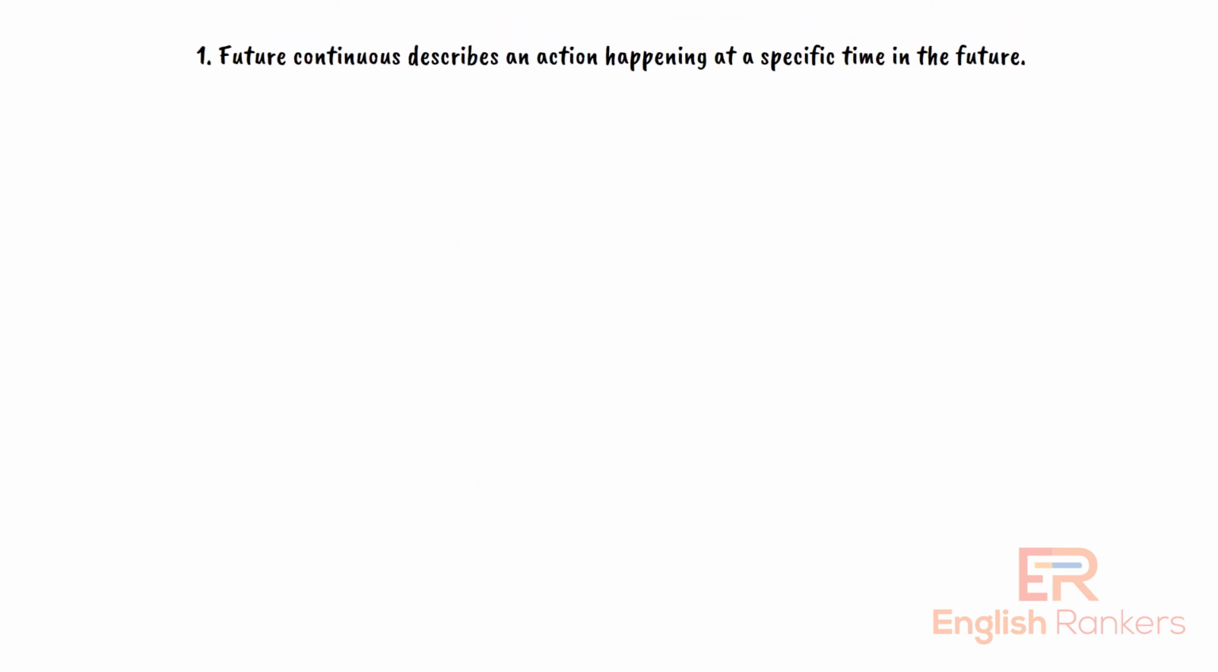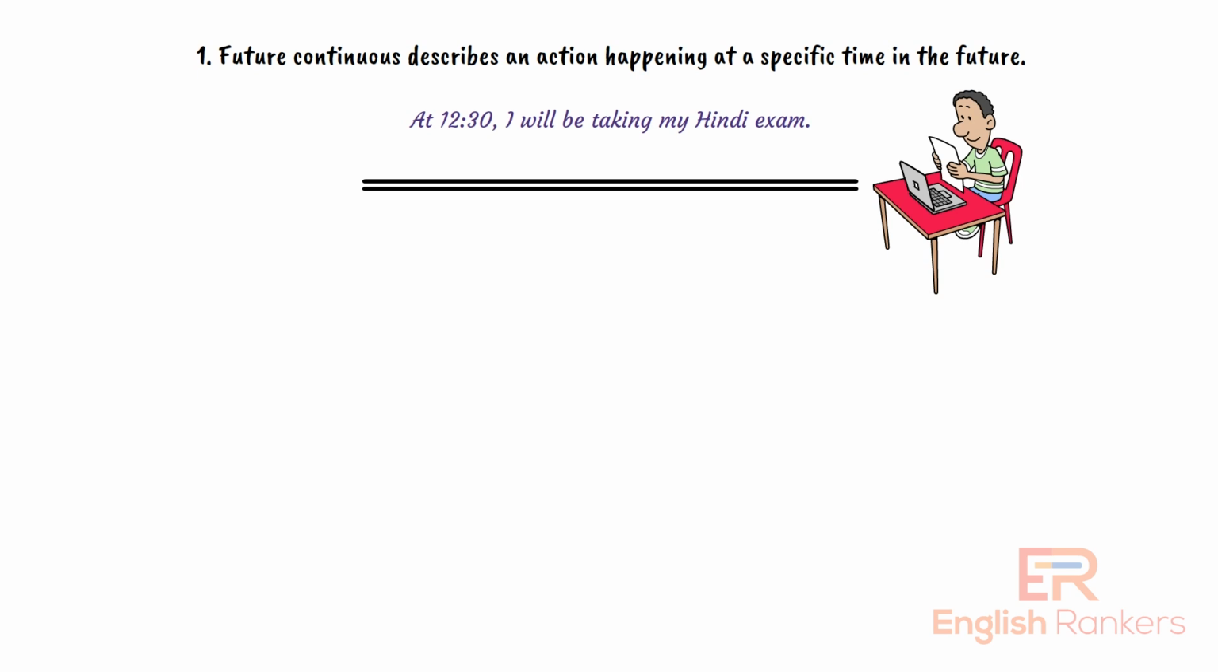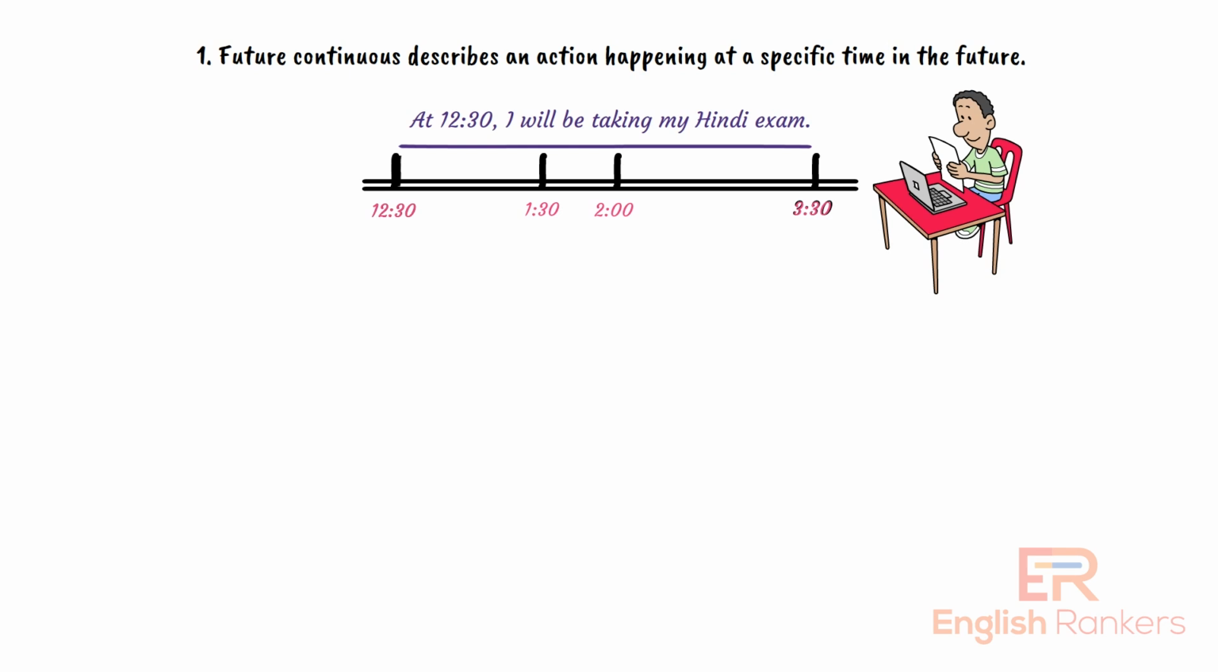First, future continuous describes an action happening at a specific time in the future. Example: at 12:30, I will be taking my Hindi exam. Let's say the person started taking the exam at 12:30. Suppose it's finishing at 3:30. So 12:30, 1:30, 2, 3:30. During that entire period, that person will be taking his Hindi exam.